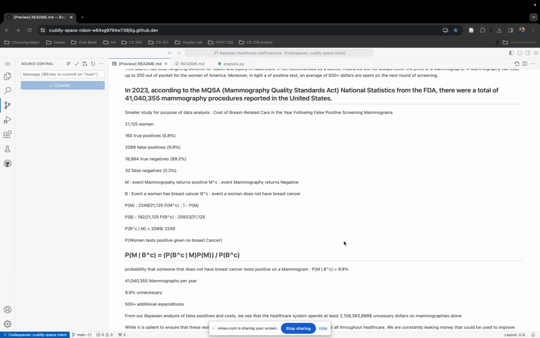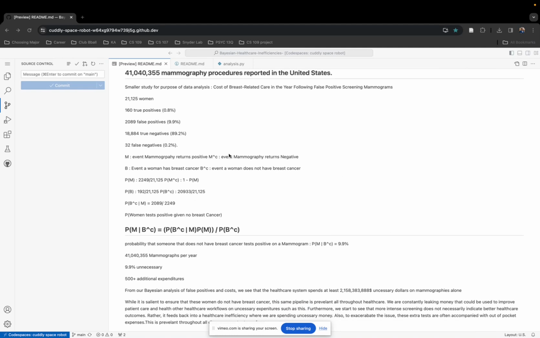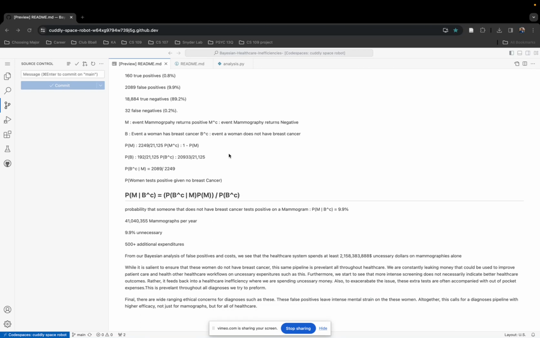To start to understand how many of these are actually necessary and how many are going to lead to some unnecessary expenditure for our healthcare system, we're going to look at a smaller study. It was 200,000 women. We had 160 true positive tests, 2,089 false positive tests, 18,000 true negatives, and 32 false negatives. So let's define M to be the event where the mammography returns positive and M complement to be the event where the mammography returns negative.